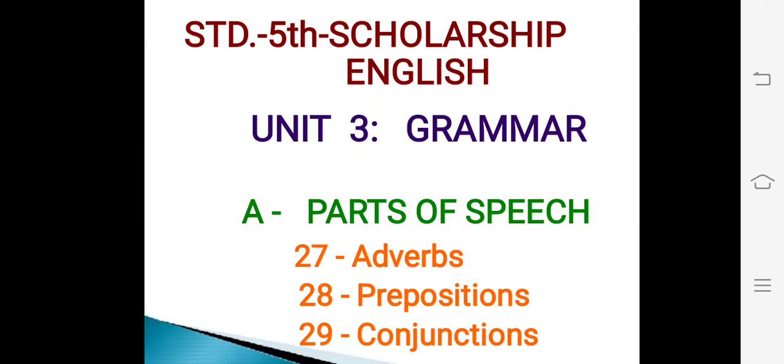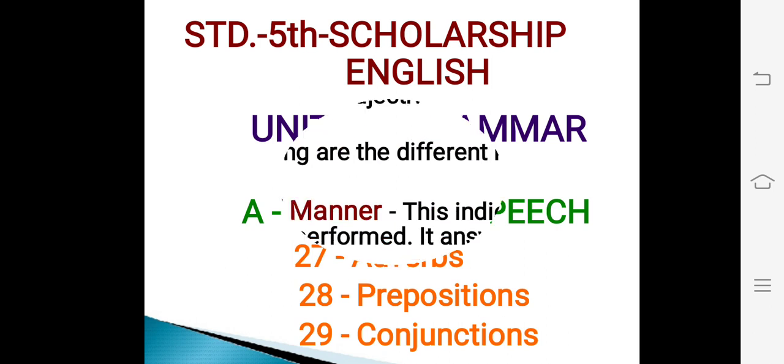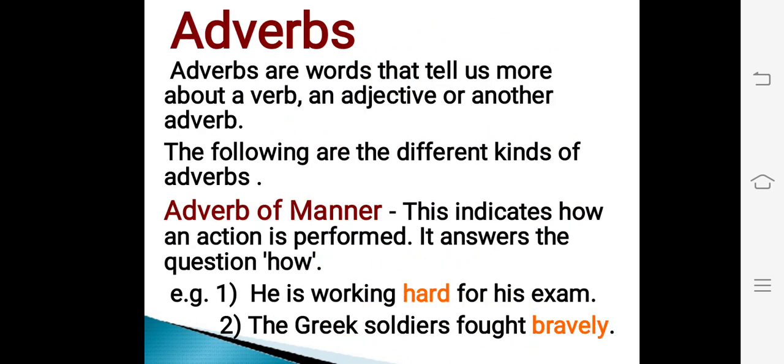Today our subject of study is Standard 5th Scholarship English, Unit number 3, Grammar Part A: Parts of Speech. Lesson number 27 Adverbs, lesson number 28 Prepositions, and lesson number 29 Conjunctions. Let's begin with the first topic, adverbs. Adverbs are words that tell us more about a verb, an adjective, or another adverb.